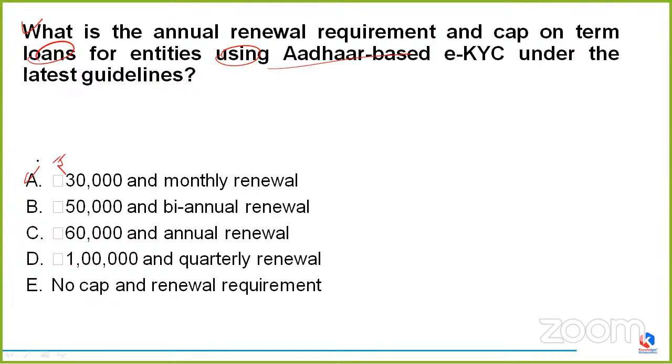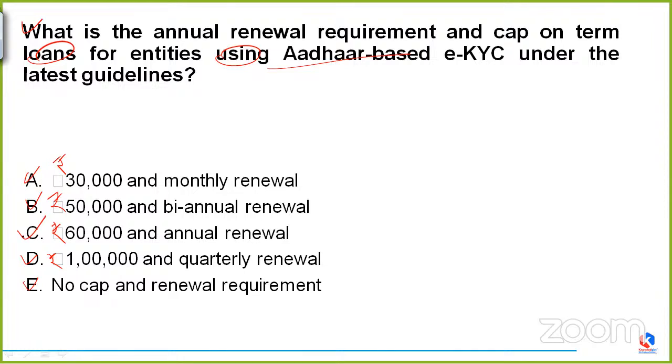So, is it rupees 30,000 monthly renewable, rupees 50,000 biannual renewable, rupees 60,000 annual renewable, rupees 1 lakh quarterly renewable, or no cap and renewable requirement, which means there is no cap and no renewable requirement.